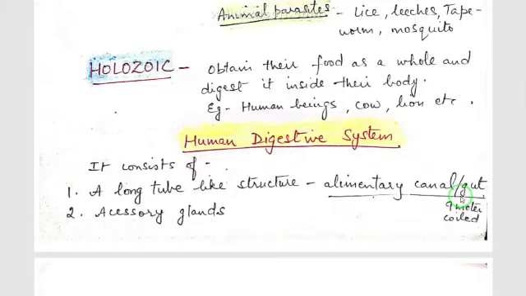These are both openings: the mouth through which we enter the food inside our body, and the anus through which the excretory waste is thrown out of the body. So this is a highly coiled long tube starting from the mouth up till the anus and is called the alimentary canal. The second part of the human digestive system consists of accessory glands.